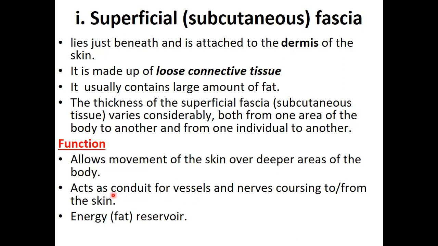Last but not the least, since it is loose connective tissue, it has a lot of adipocytes in it. And these adipocytes, we said, are there as fat reserves. And when fat is broken down, it gives us energy. Now, of specific areas where superficial fascia is very common is the lower abdomen, just below the umbilicus there.